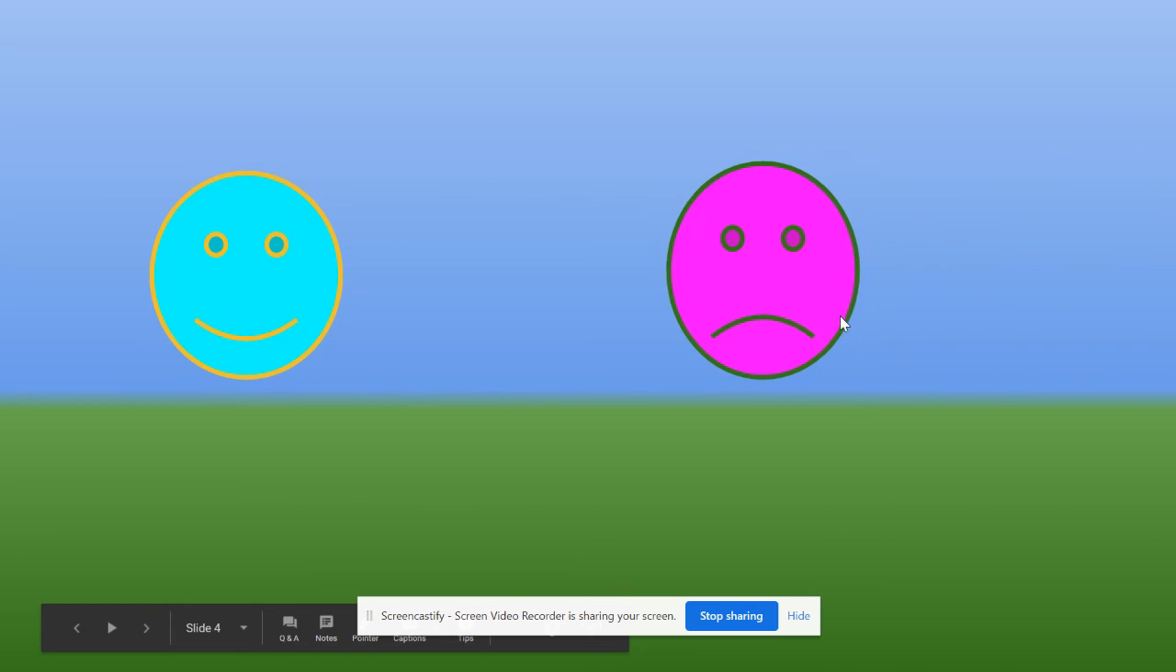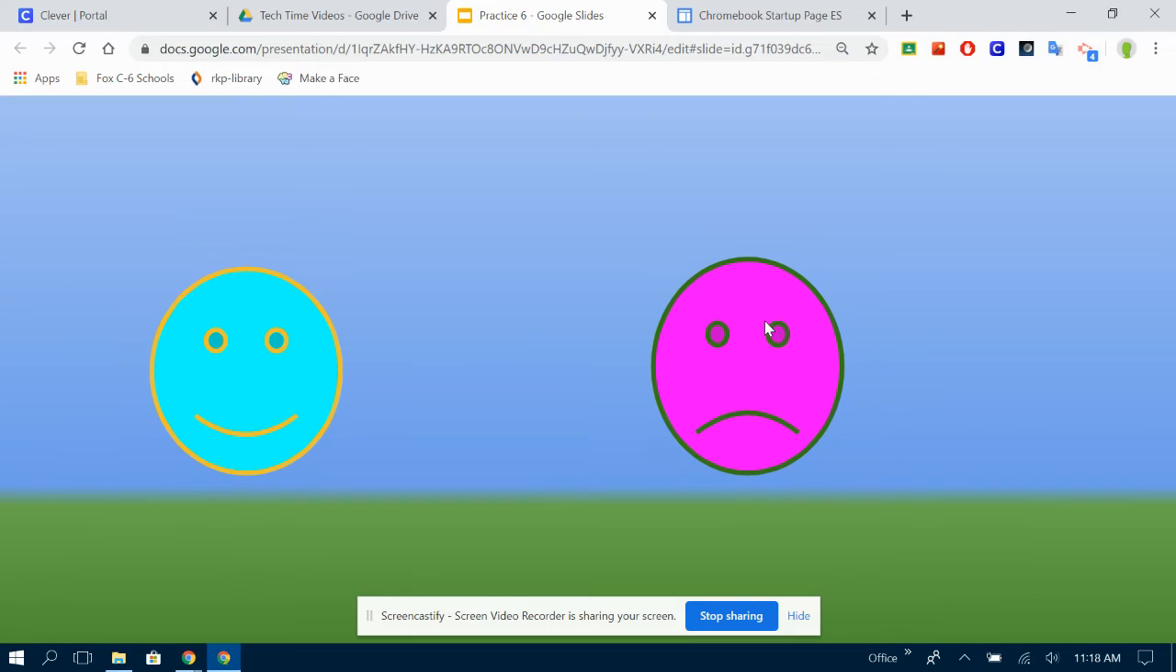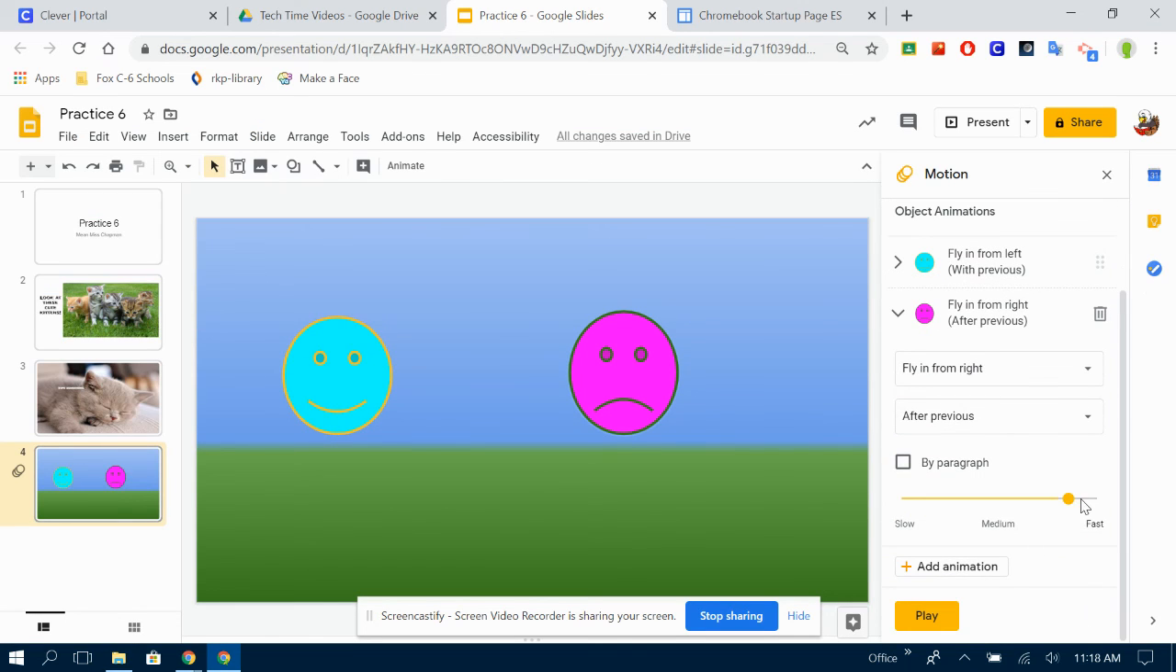And now that one happens automatically, and that one happens automatically. Notice this one happened a little faster. I can change that by making him a little bit slower. But remember, you're going to have to wait. And if you get impatient, then you'll click and it'll just happen instead of waiting for it to happen.